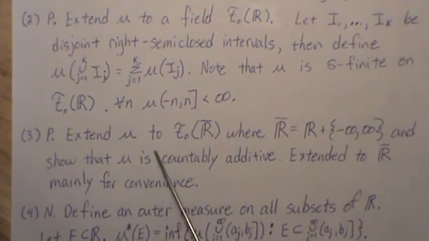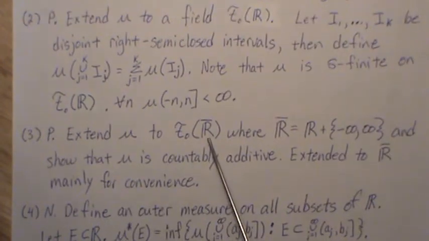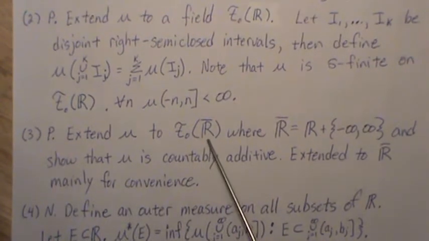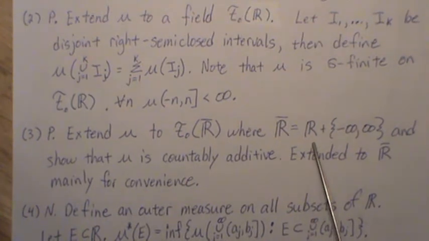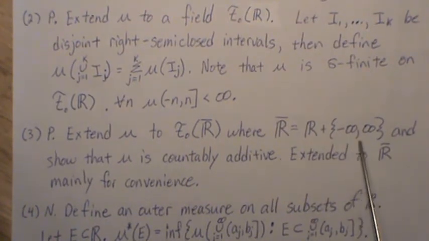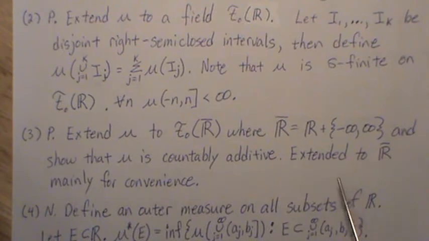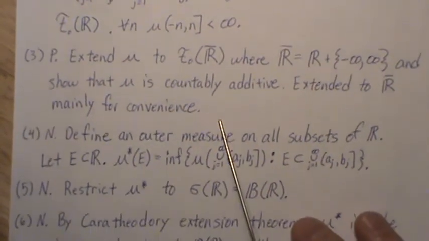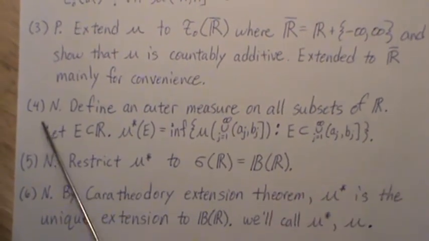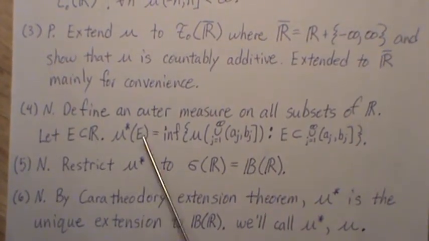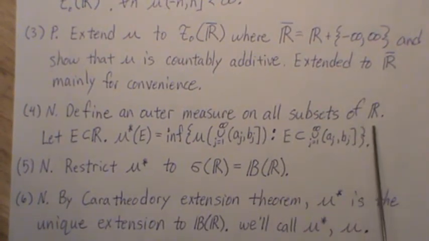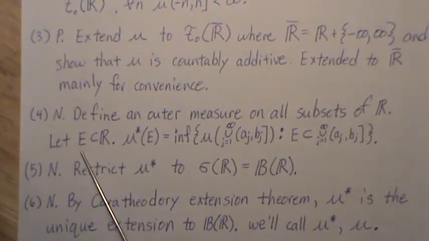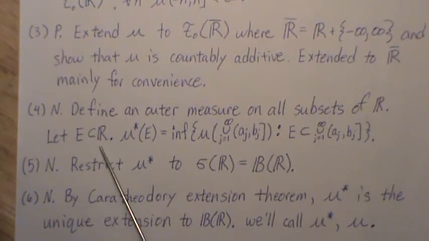We then extended mu to a field including the closures of the real numbers, where that really means it's R plus minus infinity and infinity. And this is mainly for convenience. We showed that mu is countably additive and extended it to the extended real numbers. But then, as a new step, we needed to define an outer measure on all subsets of R in this fashion. So let's let E be any subset of R.